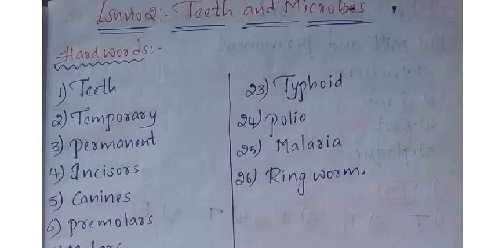First one is what, children? Teeth. You all know the spelling, T-E-E-T-H. Second one is temporary. If the spelling is big, you should split it into 2-3 parts and read, so it will be easy. Temporary means T-E-M, P-O-R-A-R-Y. Read in this way, it will be easy.